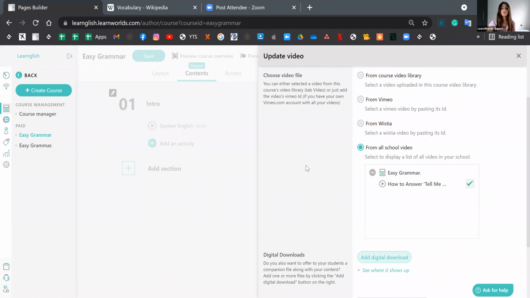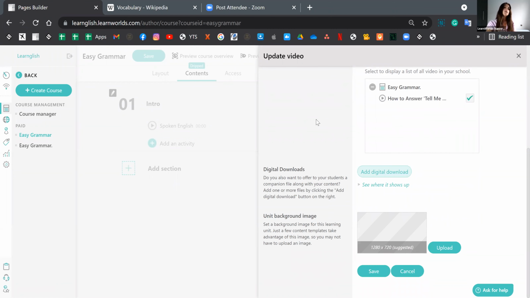Then you'll see the digital download section over here. This feature is present in almost all learning activities, and it allows you to basically attach a file into the learning activity. That could be any file that you need to share with your learners and have them be able to download locally. That could be a PDF, an image, an audio, a short video, really almost any file that you like. You may even add a background image for this learning activity too, and I'm clicking on save.